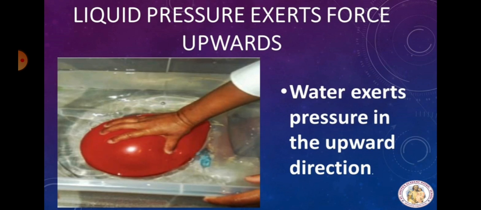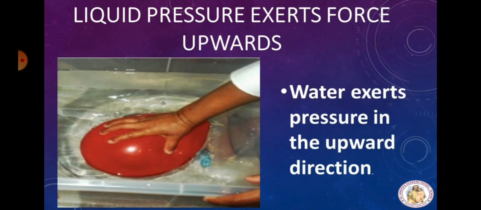Now, liquid pressure exerts force upwards. When an air-filled balloon is immersed inside the water in a vessel, it immediately comes up and floats on water. This shows that water exerts pressure in the upward direction. That is why it comes upward.